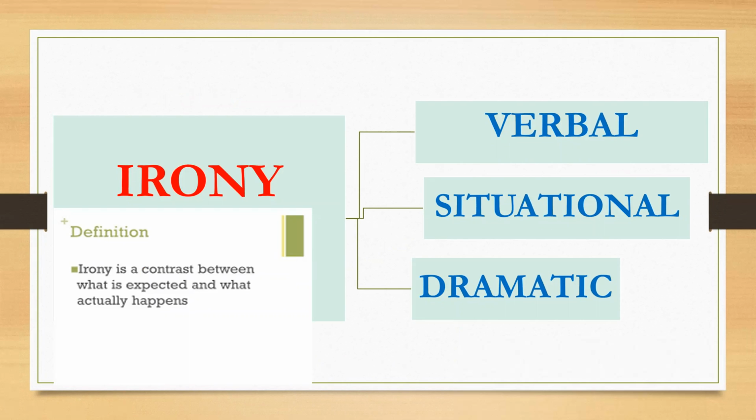We want to still analyze another rhetorical device known as irony. We have got 3 types of irony, that is verbal irony, situational irony, and dramatic irony. So what is irony? Let's get a simple definition of this figure of speech. Irony refers to a contrast between what is expected and what actually happens. It's a contrast between expectation and reality.